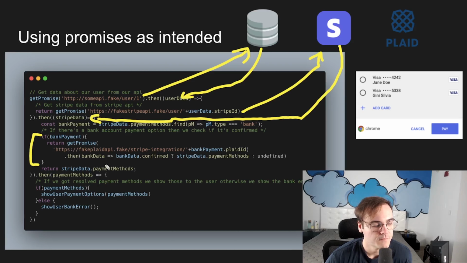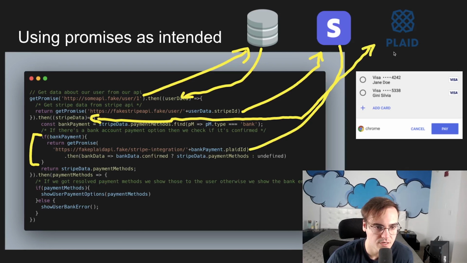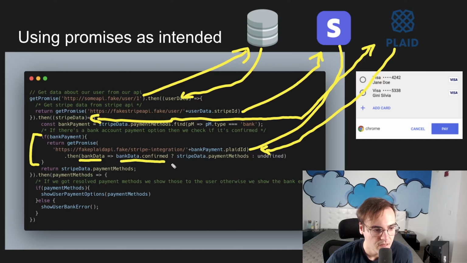So what we do is we return, and then we go ahead and we call this new promise. This new promise is going to go to Plaid. It's going to get the bank account information. It's going to bring it back. And then when we have that bank data, we can check if the bank account's confirmed. And if it is, then we return the Stripe payment methods. Otherwise, we return undefined. Okay?